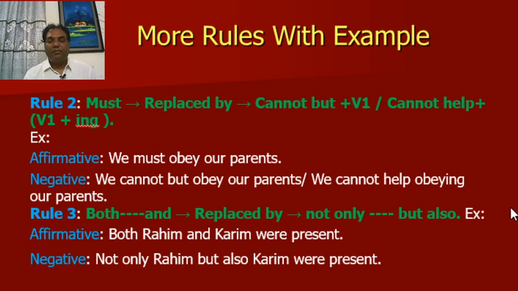Rule number 3. Both and will be replaced by not only but also. For example, in affirmative, both Rohim and Korim were present. In negative, not only Rohim but also Korim were present. In place of both, you have to use not only, and in place of and, you have to use but also.